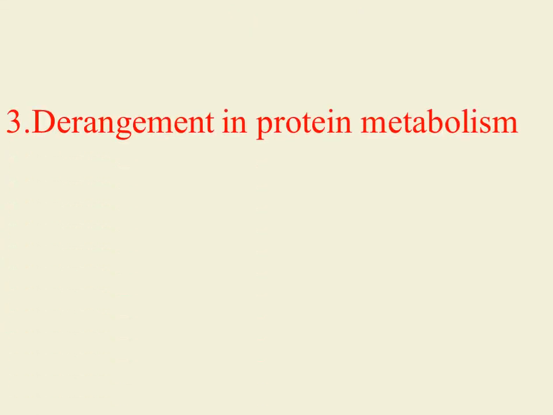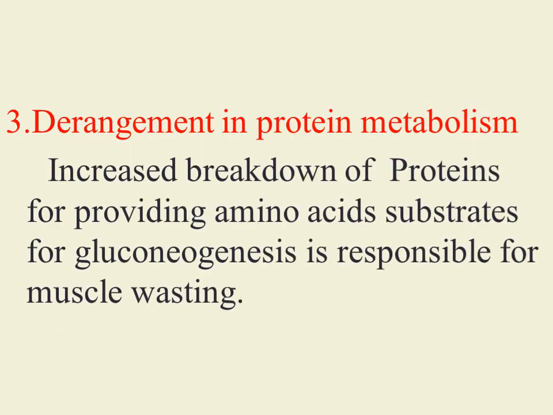Derangements in protein metabolism. Because of lack of insulin hormone activity, the anabolic effect of insulin hormone action on protein metabolism is not seen. So there is increased breakdown of protein, which is responsible for providing amino acids. These amino acids are substrate for gluconeogenesis. So increased breakdown of protein is responsible for muscle wasting. Muscle wasting is a common feature in diabetes mellitus.